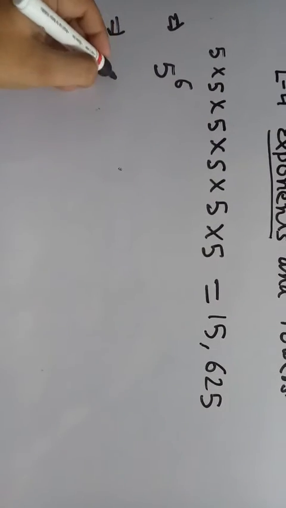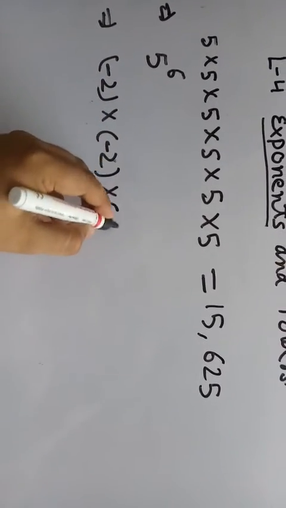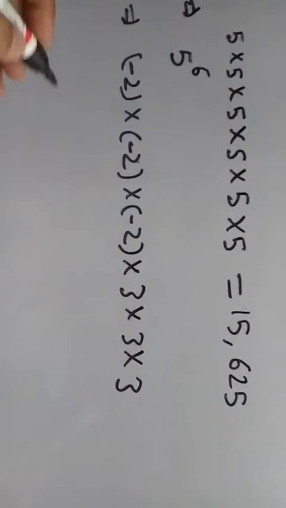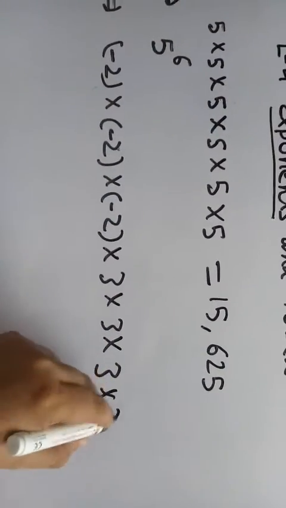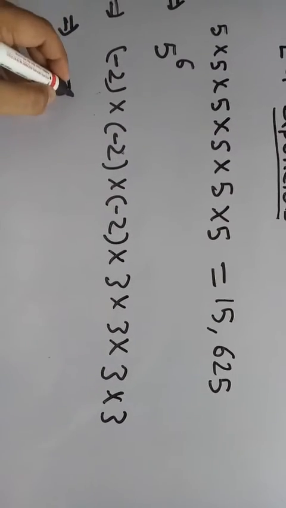You can take another example: minus 2 minus 2 minus 2, and 3 multiply 3 multiply 3 multiply 3. So you can easily read this.